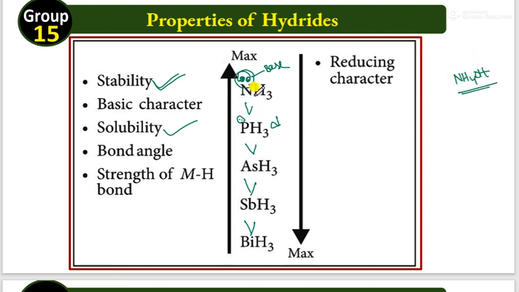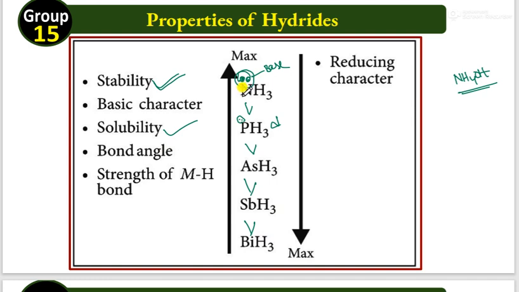So what happened there? The solubility of the hydrides generally decreases from top to bottom only, so these hydrides are not soluble in water. You see the next one, bond angle also. Remember, the bond angle also decreases down the group. Why is the bond angle more? Because of lone pair-bond pair repulsion, the bond angle will be more only.